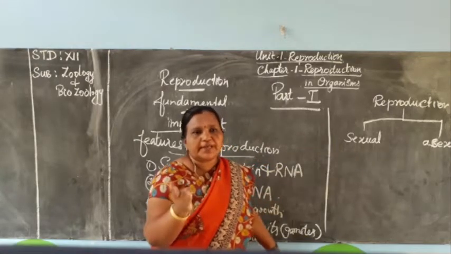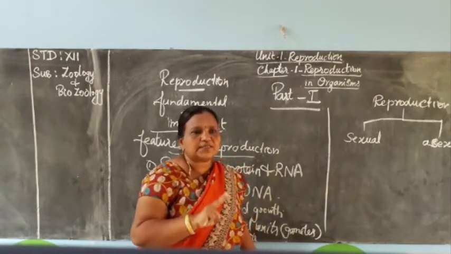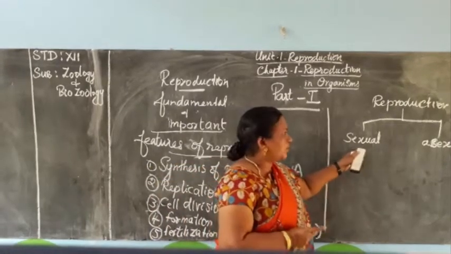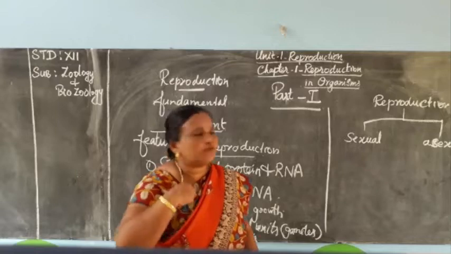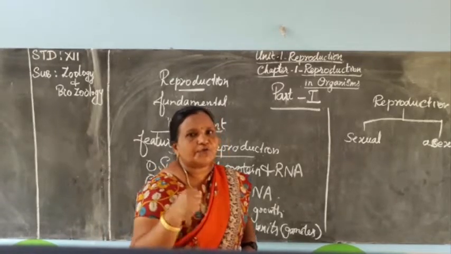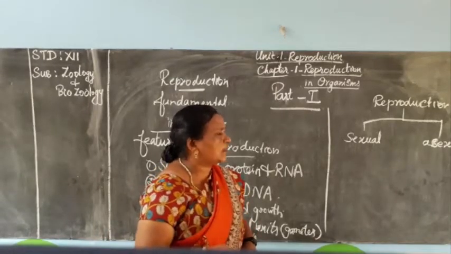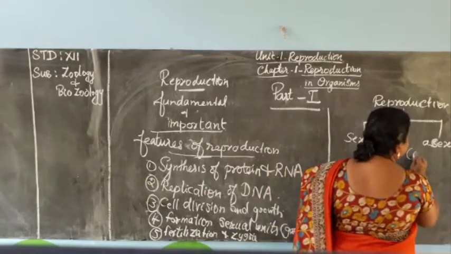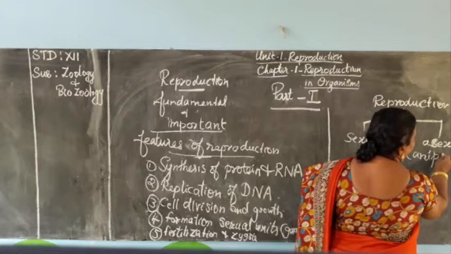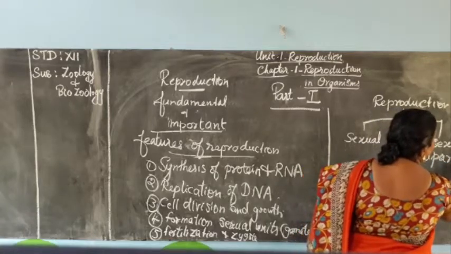Sexual reproduction is biparental, that is, two parents are involved. In asexual reproduction, only one parent is responsible for the formation of new organisms. That way it is called uniparental reproduction.